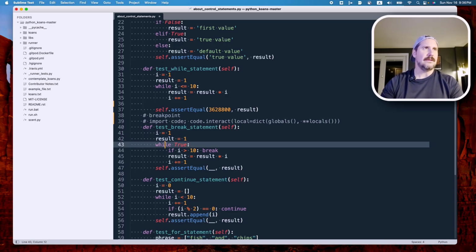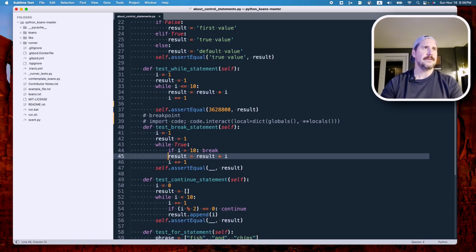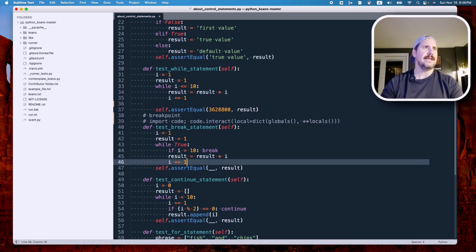And then we have a while loop, while true, and that means this will go into infinity if we don't break out of it, because true is always true. While true, if I is greater than 10, break, okay? Otherwise, take the result that currently exists and multiply it by the value currently held by I, and then increment